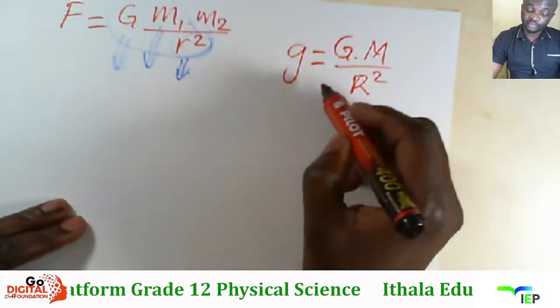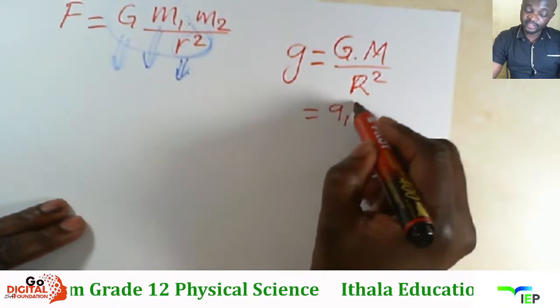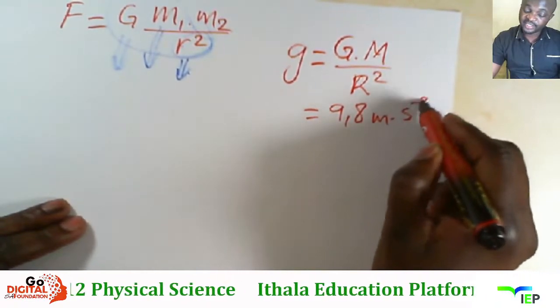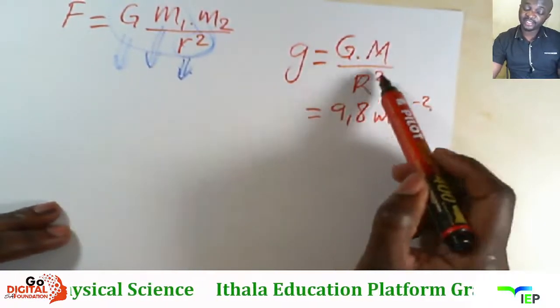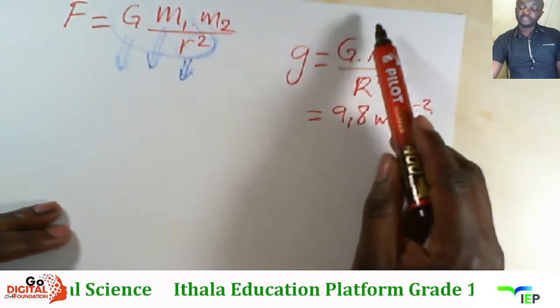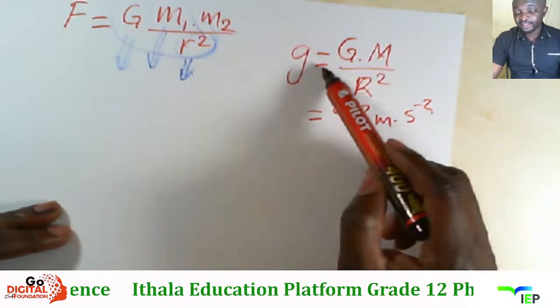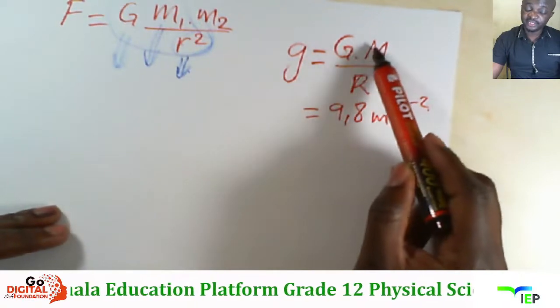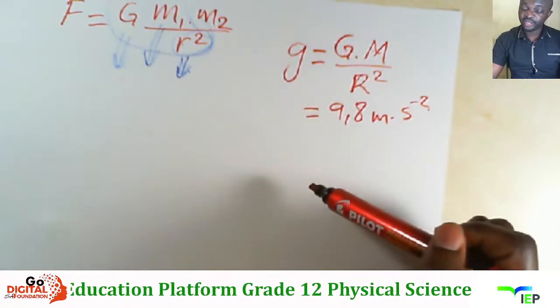Right, now lokhu on Earth kuphela i-value ethi 9,8 meters per second squared. So 9,8 uqhamuka la ukuthi the radius of the Earth uyayazi, and then you have a constant, and the mass of the Earth is also a constant.